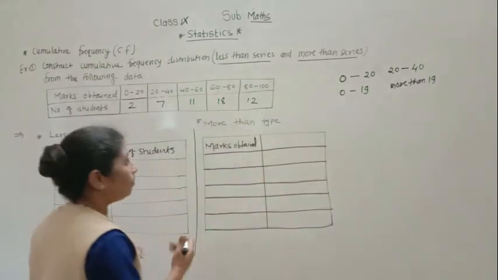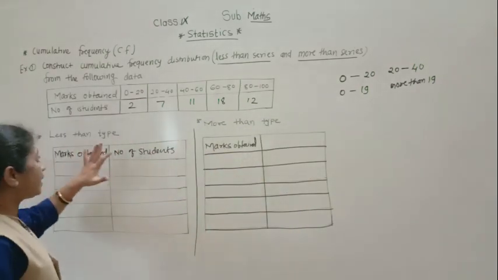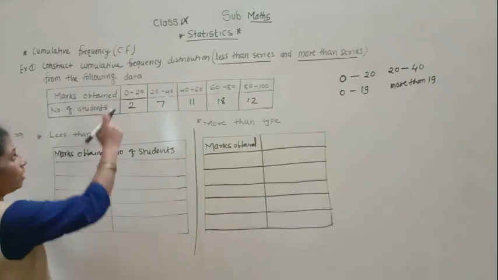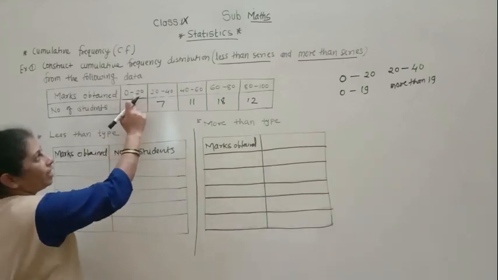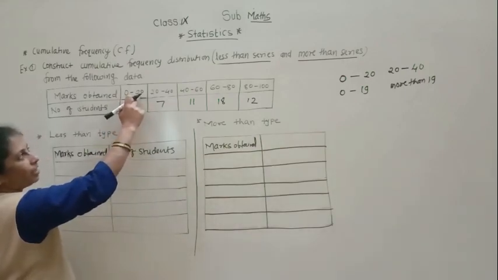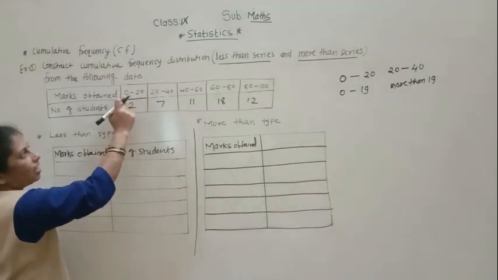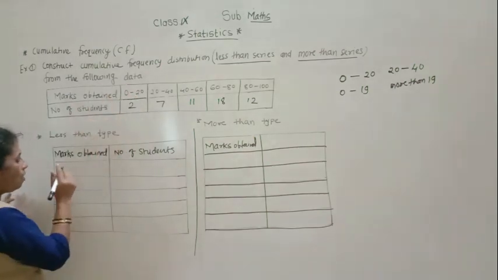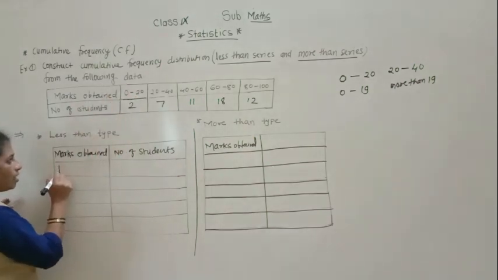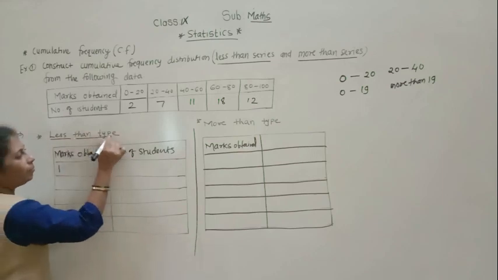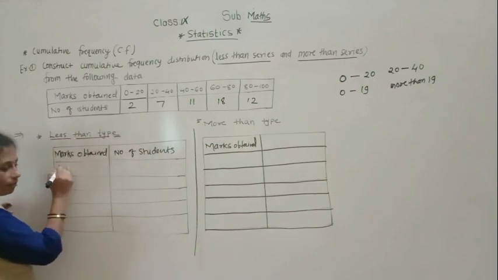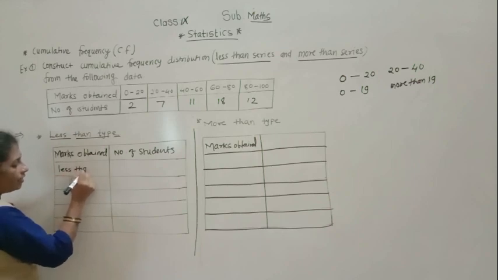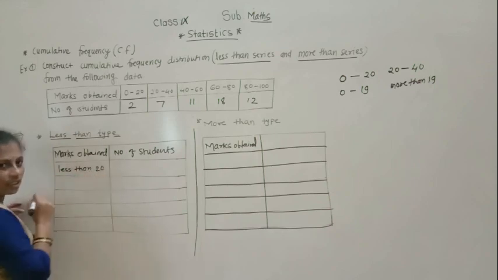So when you make the less than type, what will there be? Here 0 to 20 means greater than 0 but less than 20, so the first group comes here. In the less than type, your first class interval will be less than 20.